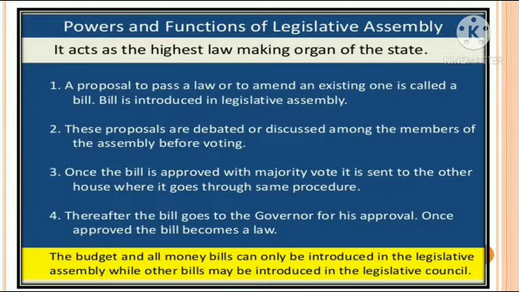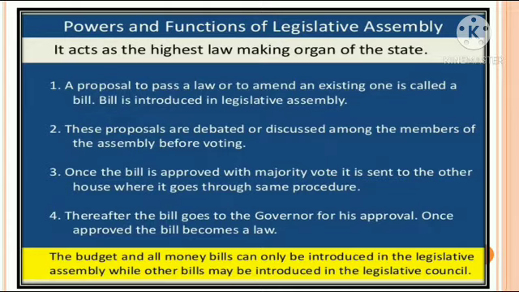Here the other house means the legislative council. Legislative council means the Vidhan Parishad, where it goes through the same procedure. Thereafter, the bill goes to the governor. When the legislative council and legislative assembly agree on a particular bill, it is presented before the governor for his approval.